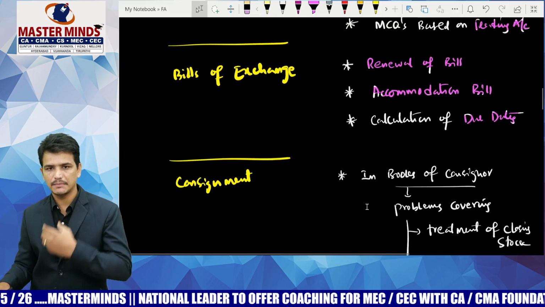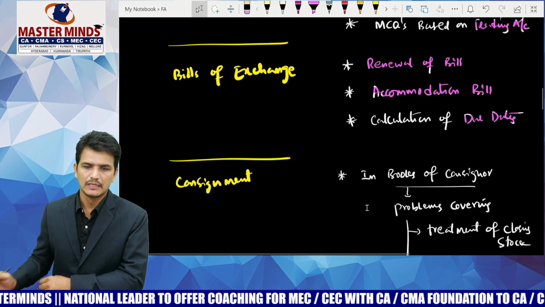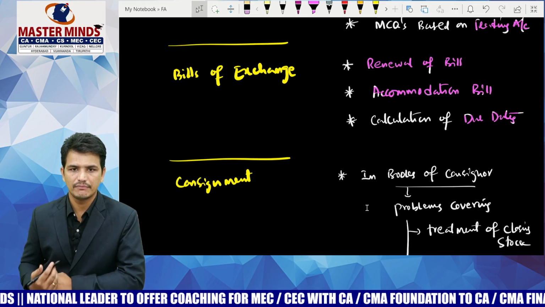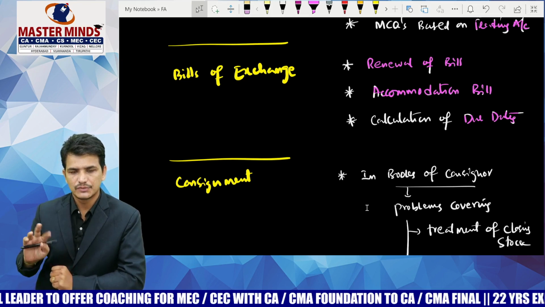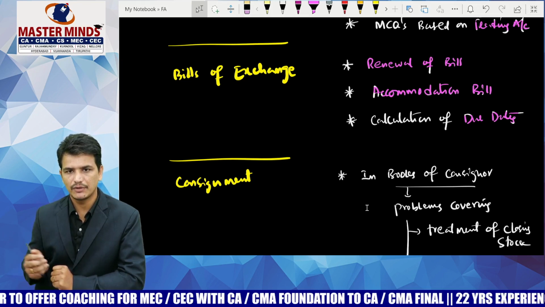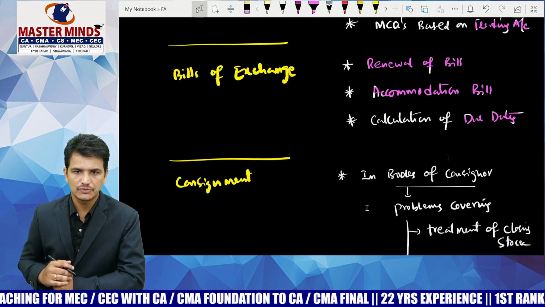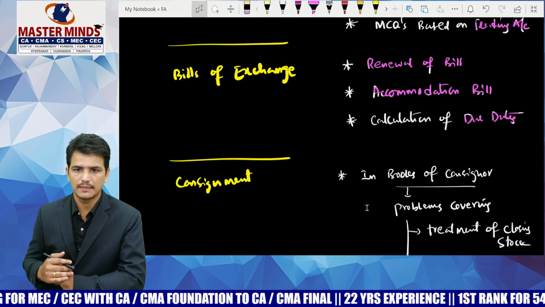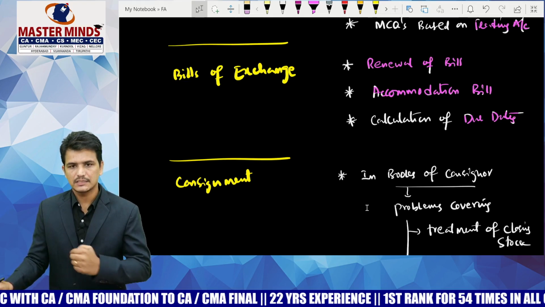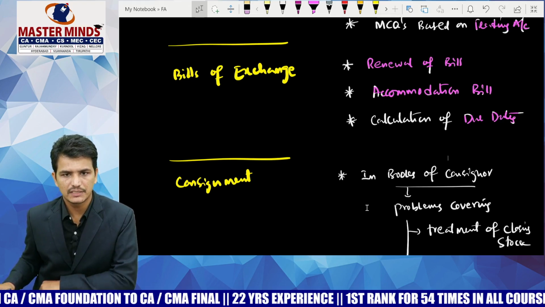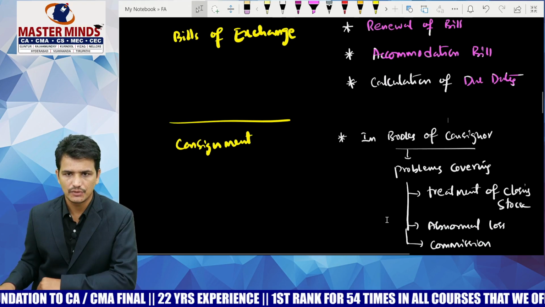And the examination trend is, if they are giving a question from either bills, consignment or joint venture, these three chapters cumulatively have a weightage of 10 marks. If they are giving a 7 to 8 marks question from bills of exchange, then for the remaining marks they are going to give MCQs in consignment and joint venture. If they are going to give a consignment question for 7 to 8 marks, then they will give an MCQ in bills of exchange or joint venture. So in most cases, the 7 to 8 marks question will be given from bills of exchange or consignment only. And in rare cases, a question will be tested from the joint venture.